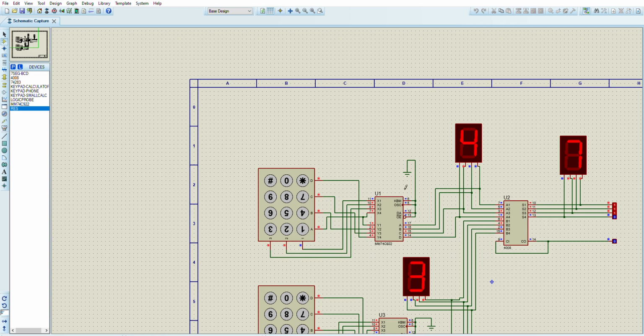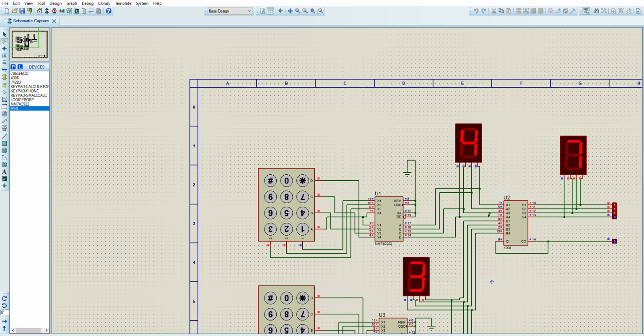Then all these 4 are grounded, and these A, B, C, D inputs are available. Outputs are available. These outputs would be used as the inputs of these circuits, given as the inputs to this 4-bit adder.